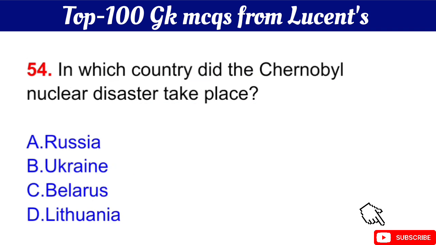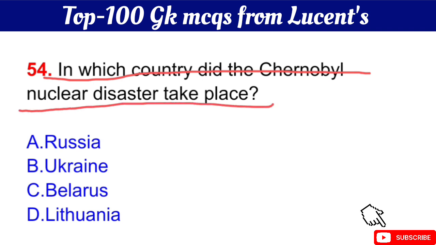Question number 54 is in which country did the Chernobyl nuclear disaster take place? Your question is in which country did the Chernobyl nuclear disaster take place? The right answer is option B, Ukraine.